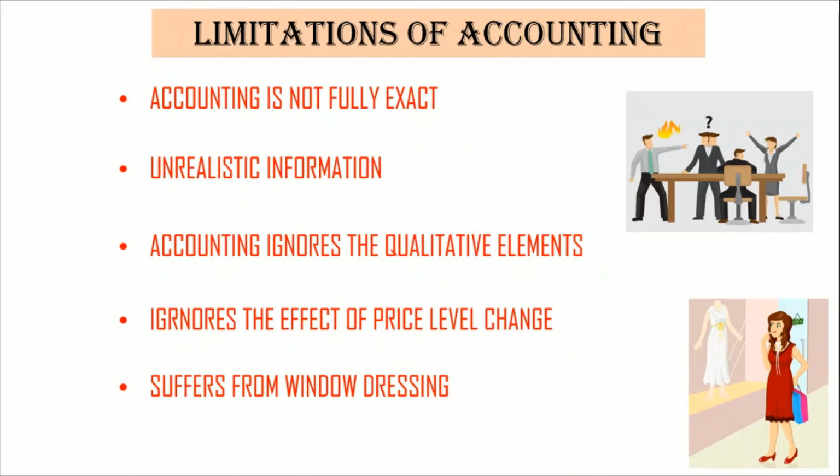So it fails to show the true and fair profit of the business. Why? You just want to attract the investors. The management of a business entity may present financial statements to suit their own requirements by showing more or less profit than the true and fair profit. This can be done through window dressing, by undervaluation of stock, or by treating the expenditure in a different way. There are many ways, we'll discuss them in a later chapter.